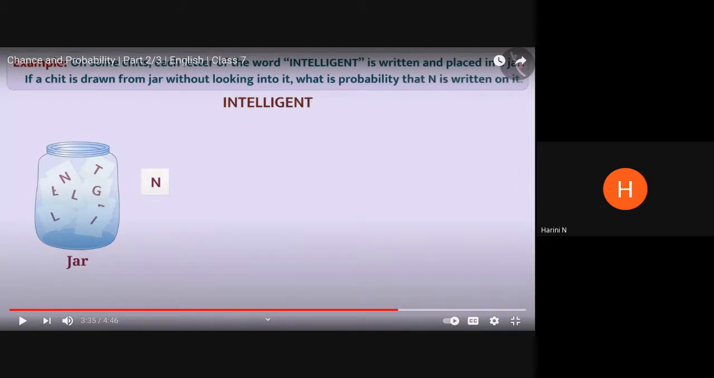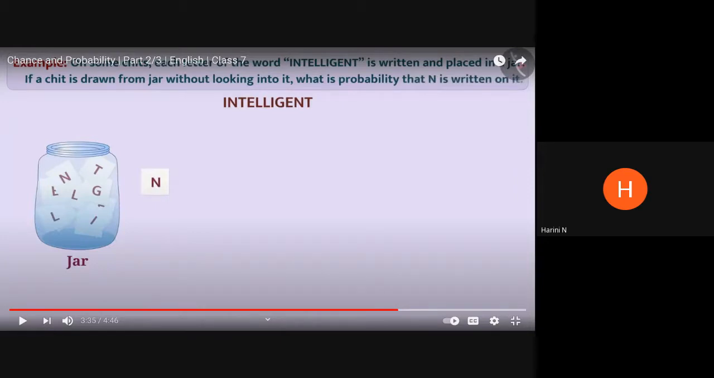You have to decide the numerator and the denominator. Numerator is the favorable outcome for your event, and denominator is total number of outcomes. Here the total number of outcomes is 11 because there are 11 chits. Any one of them you can take. Nobody can control that. So the total number of outcomes will be 11. Out of which, only 2 chits, which have the alphabet N, are favorable for you. So my probability will be favorable outcomes divided by total outcomes, which will be equal to 2 by 11.